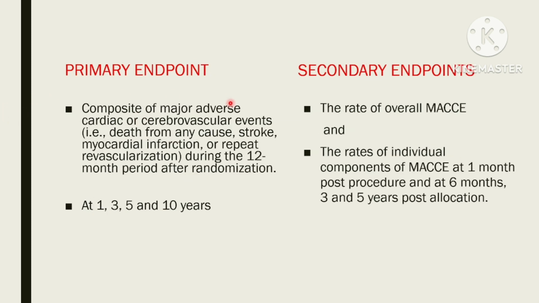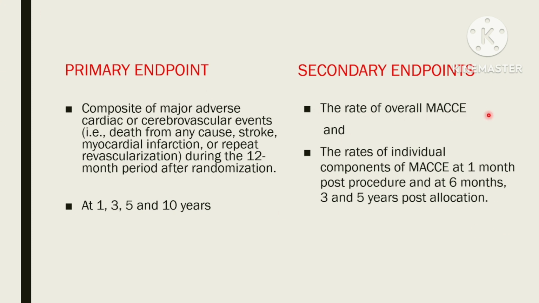Now moving to primary and secondary endpoints. The composite of major adverse cardiac or cerebrovascular events during the 12-month period after randomization was the primary endpoint. The results of the trial at 12 months were reported in 2009, while the results at long-term follow-up, that is at 3, 5 and 10 years, were reported in 2019.